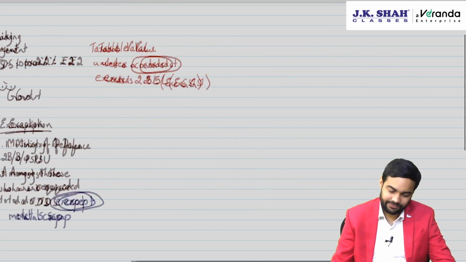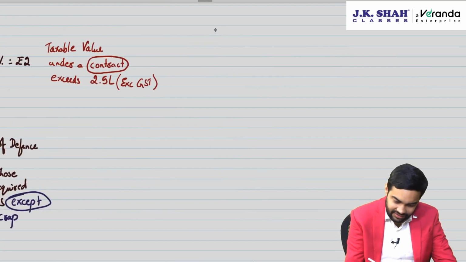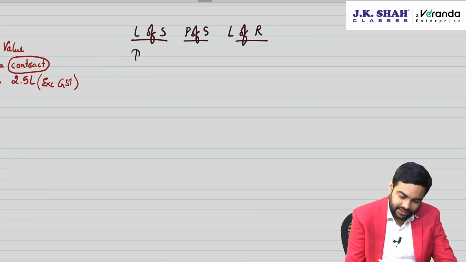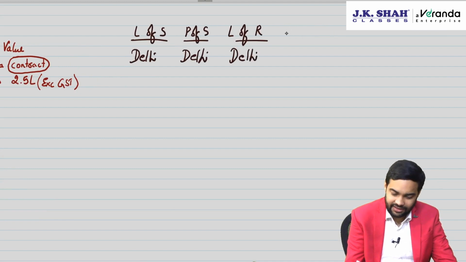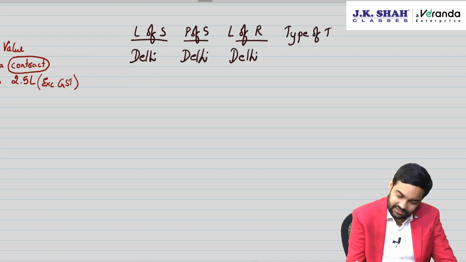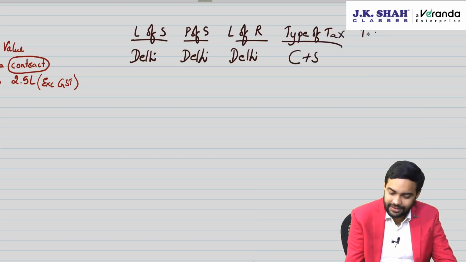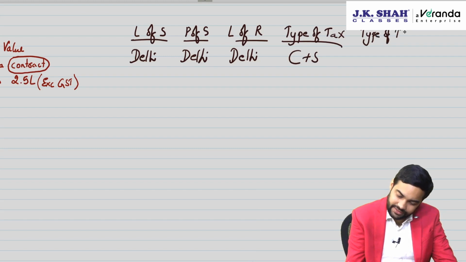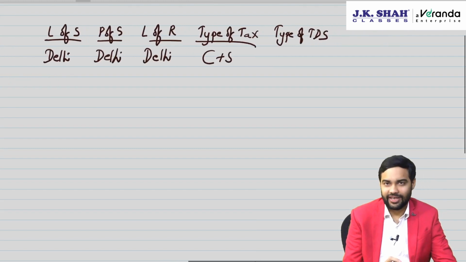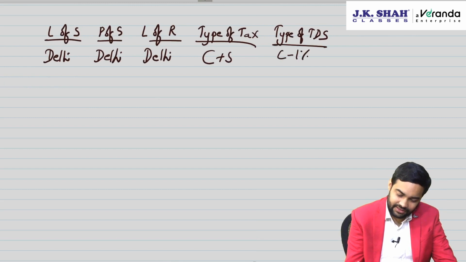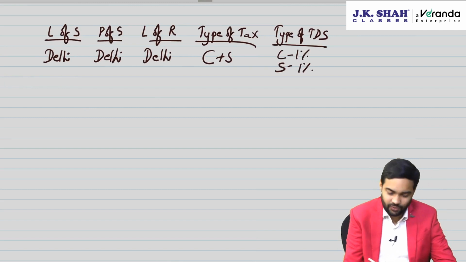Say suppose on a transaction, I'll take an example. Location of supplier, place of supply, location of recipient. Say suppose location of supplier is Delhi, place of supply is also Delhi, location of recipient is also Delhi. What will be the type of tax on this transaction? Type of tax on this transaction will be C plus S. What will be the type of TDS? Now whatever is the type of tax, same is the type of TDS.